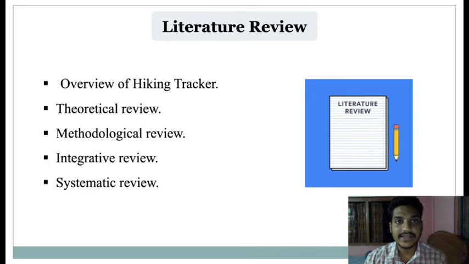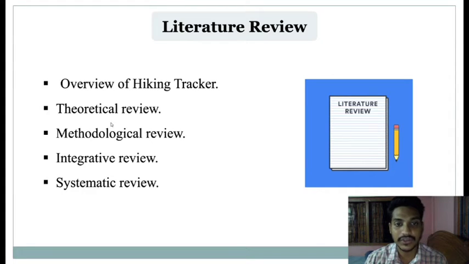Now I am going to discuss the literature review part of our project. In the literature review, there are 5 steps: overview of hiking tracker, theoretical review, methodological review, integrative review, and finally systematic review. Now I will discuss the overview of hiking tracker. The main goal behind building this project is to make people's lives easier and more comfortable while they go traveling. This project is designed to help especially hikers to make their journey safer and more interesting.